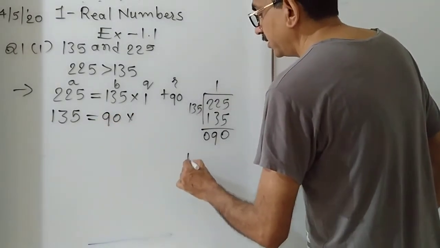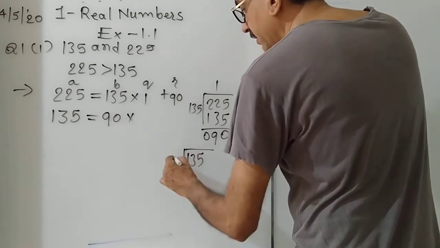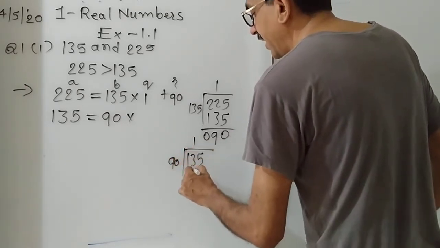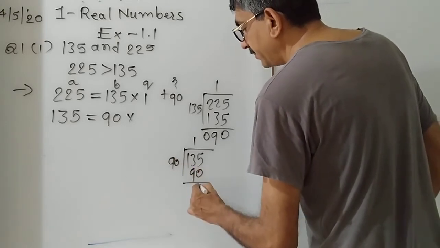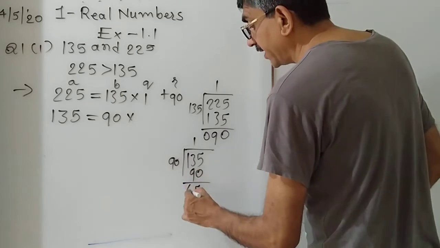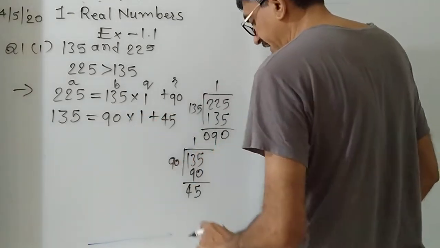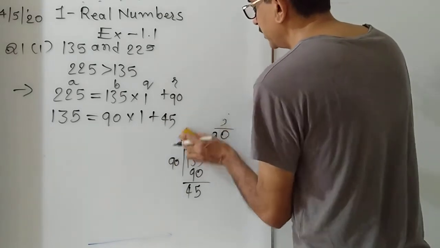Then again 90 times 1 is 90. 135 minus 90 is 45. So here the quotient is 1, the remainder is 45. Understood?